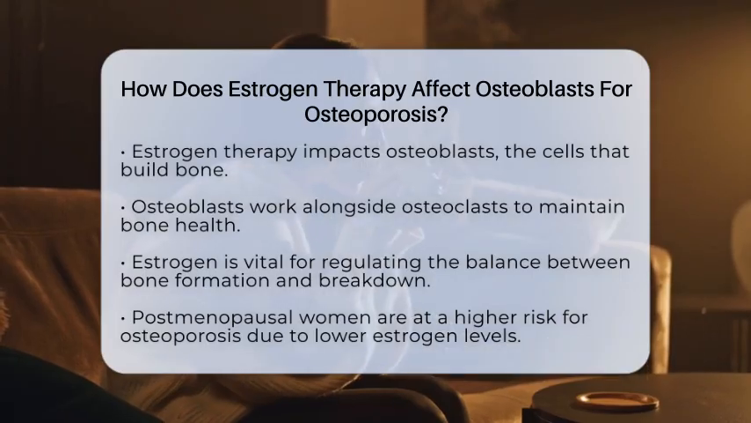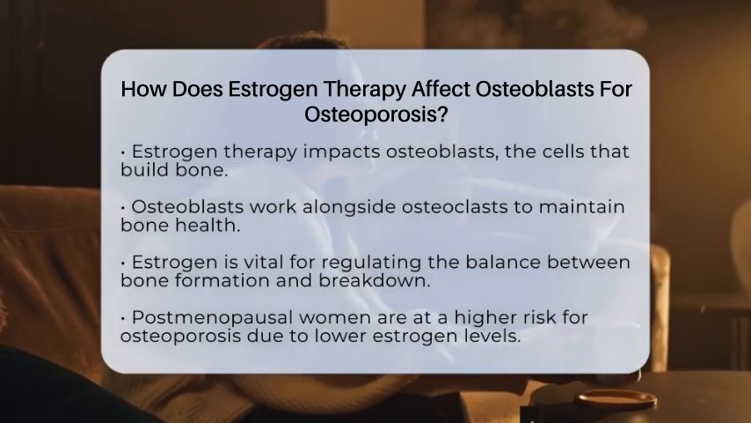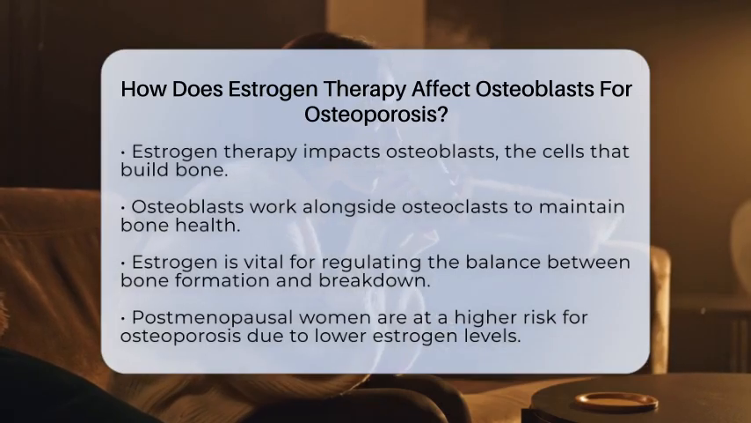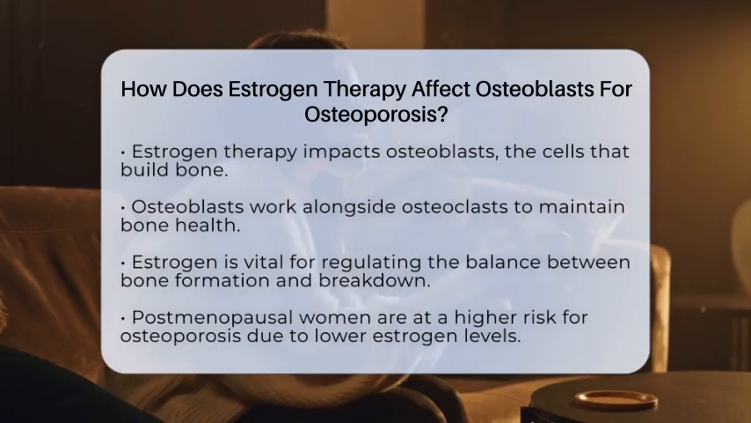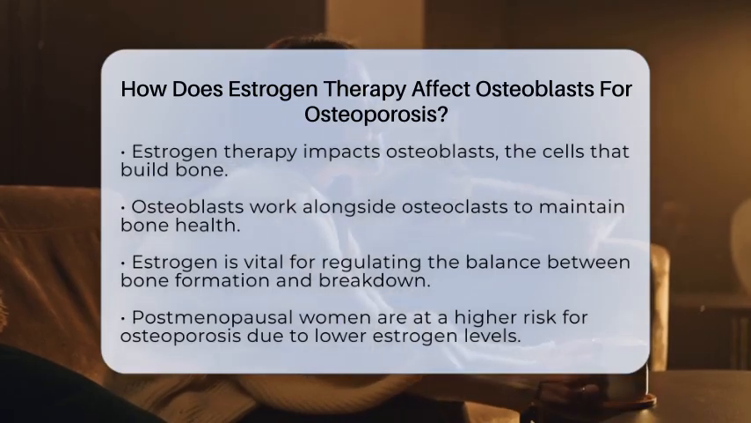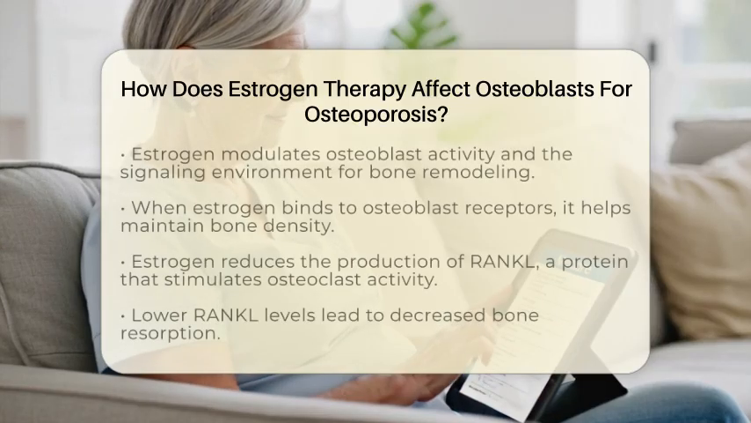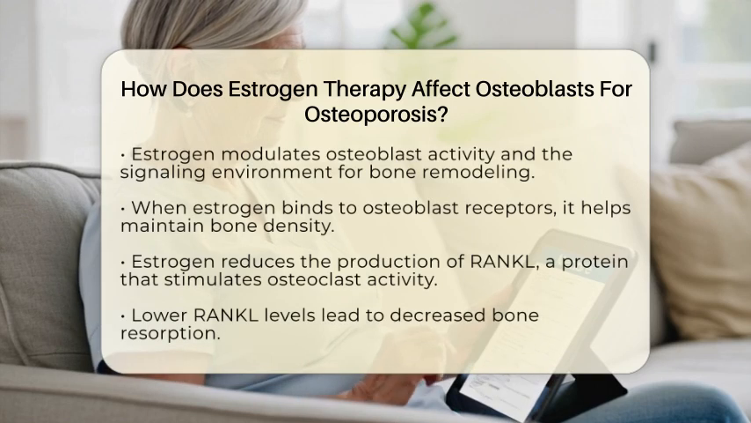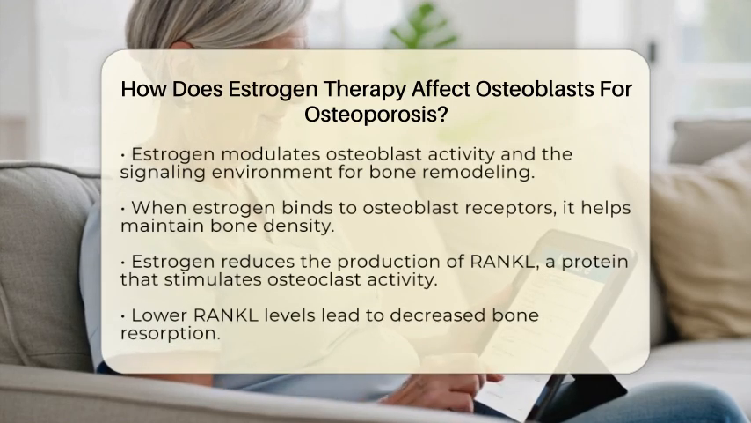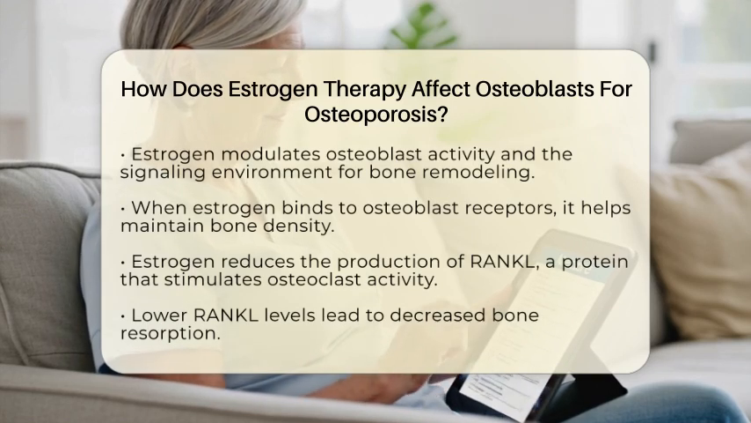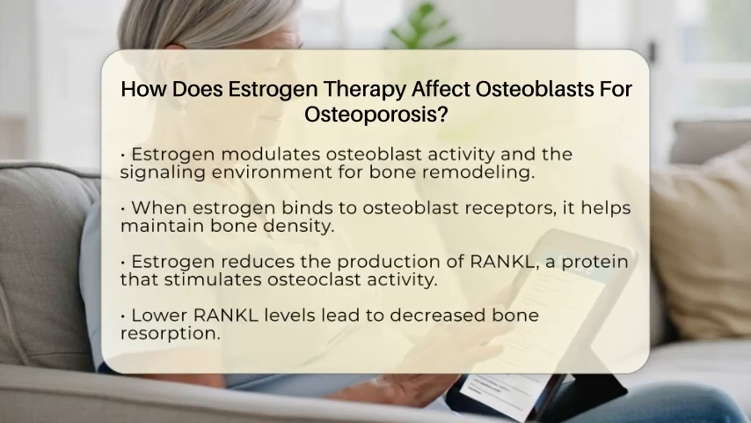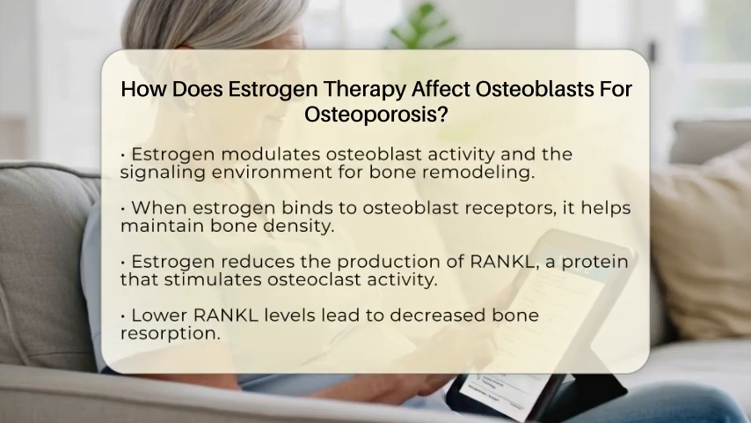Estrogen therapy influences osteoblasts primarily by modulating their activity and the signaling environment that governs bone remodeling. When estrogen binds to its receptors on osteoblasts, it helps maintain bone density by promoting a balance between bone formation and resorption. One of the critical ways estrogen does this is by reducing the production of a protein called RANKL.